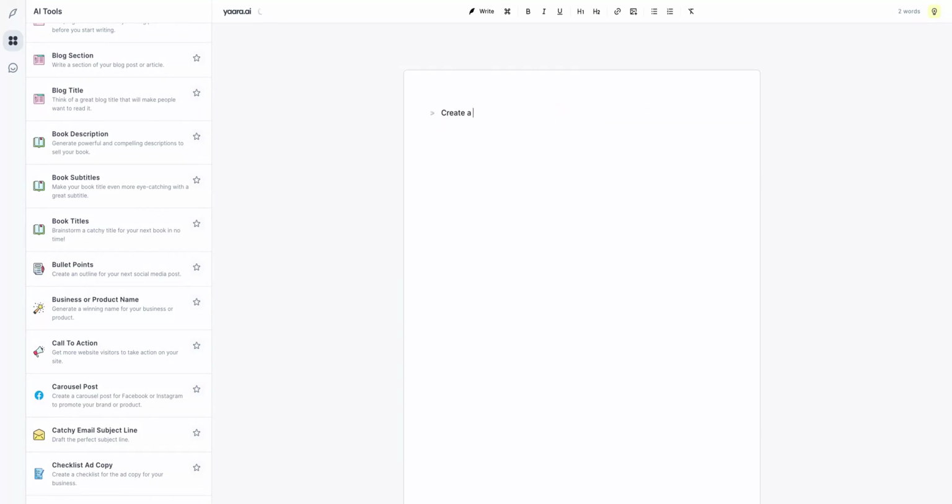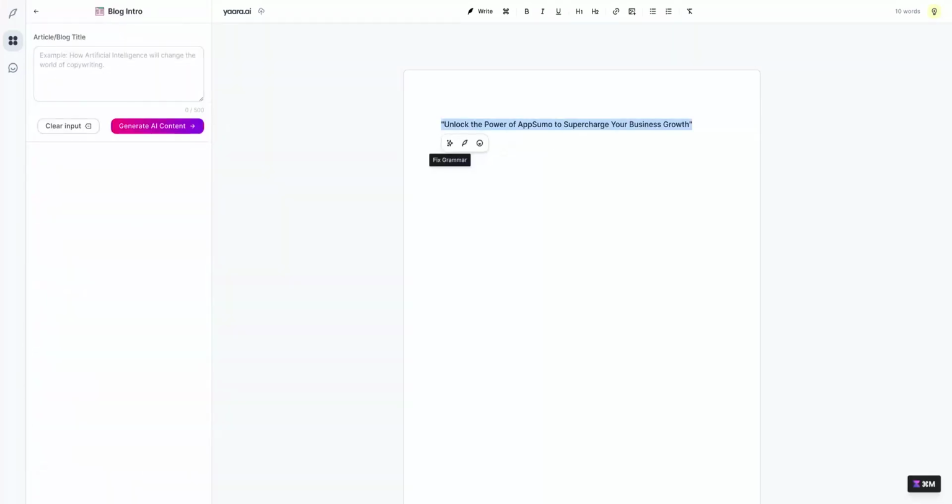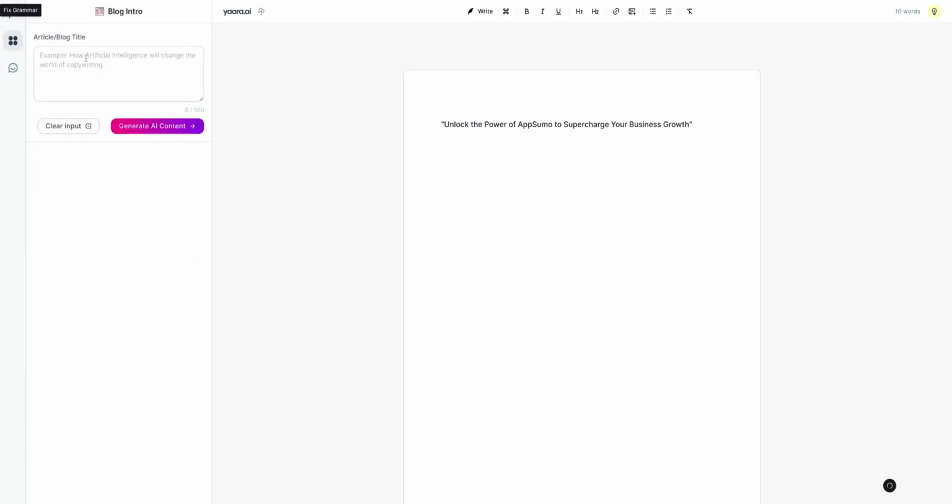So for instance, title for a blog post: Unlock the power of AppSumo to supercharge your business growth. Then you can go here and create a blog intro, copy and paste my title here, and generate the AI content. So you can keep going writing using the document. The document will work like the Jasper tool. You can add the title, description, tone of voice, and keywords, and then keep writing. You can also change the creative level, which is the level of invention that the AI will use to write your blog post.